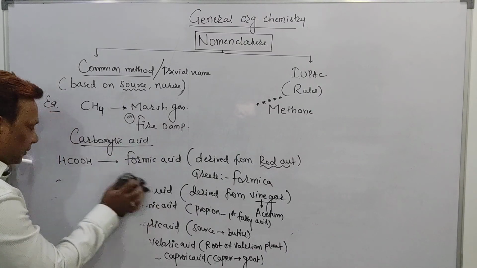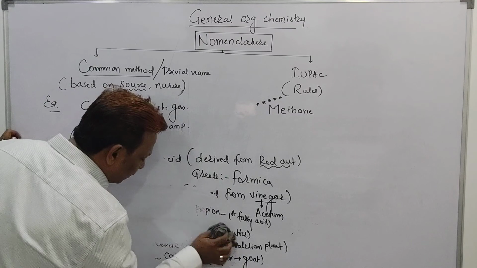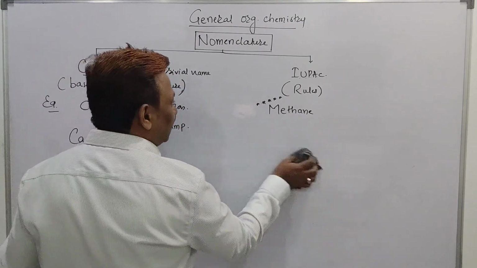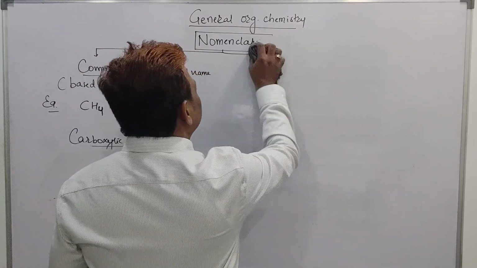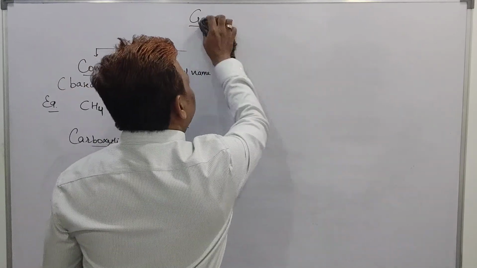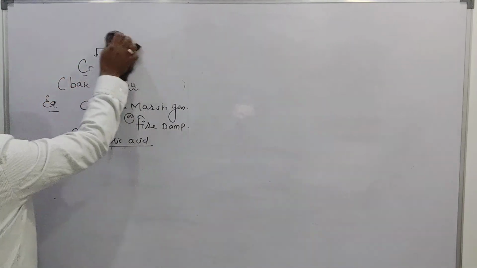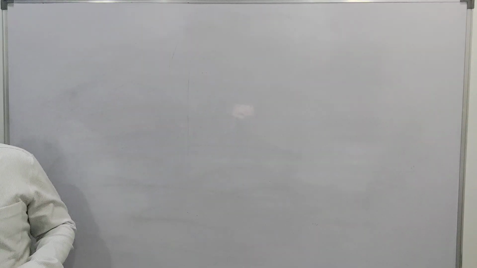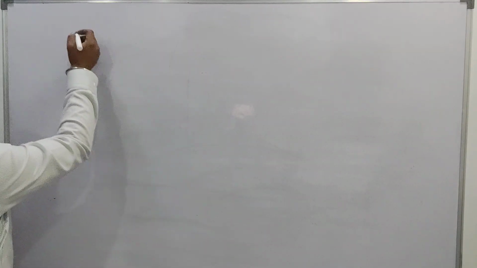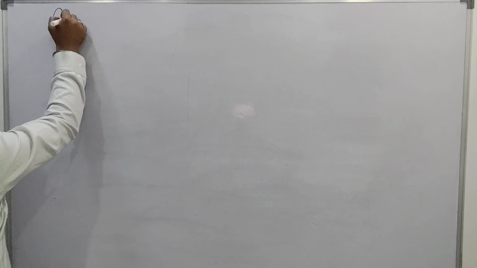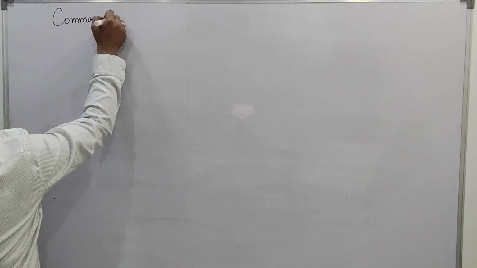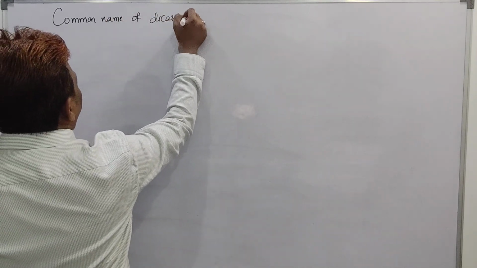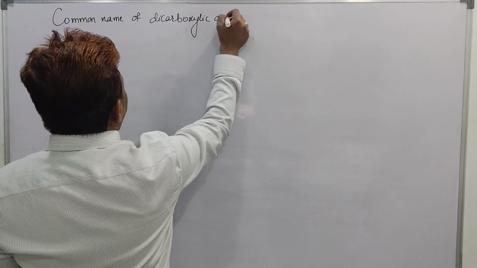Now I want to go with the common names of compounds containing 2 COOH groups, called dicarboxylic acids.